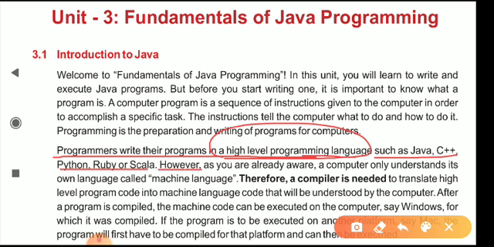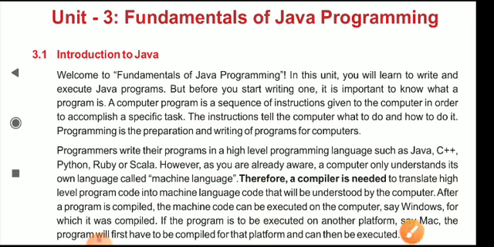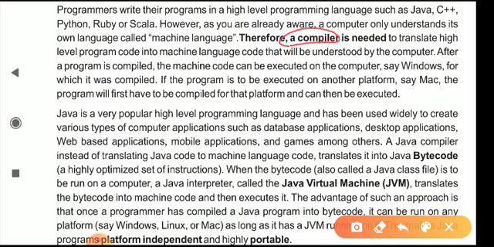However, as you are already aware, a computer only understands its own language called machine language. Therefore, a compiler is needed to translate high-level program code into machine language code that will be understood by the computer. So for the code to be understood by the computer, we need a compiler to compile the high-level programming language into machine language.